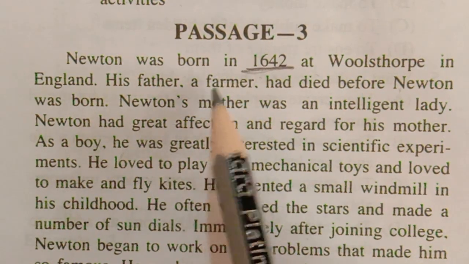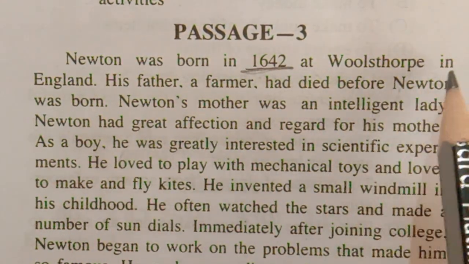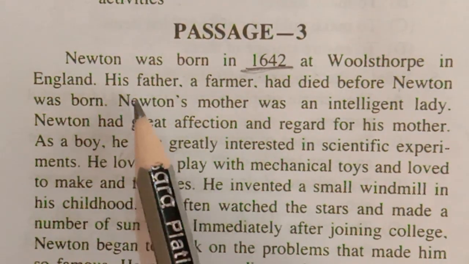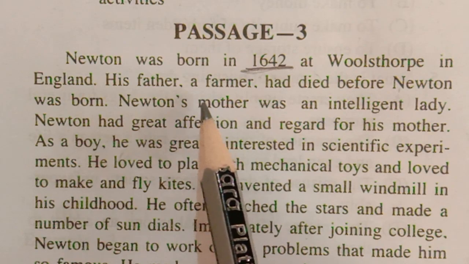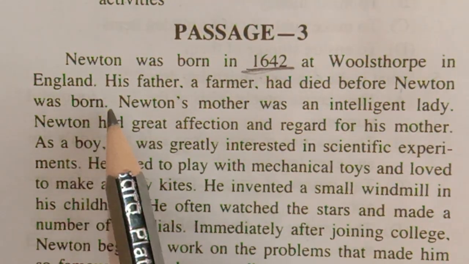Newton was born in 1642 at Woolsthorpe in England. His father, a farmer, had died before Newton was born.